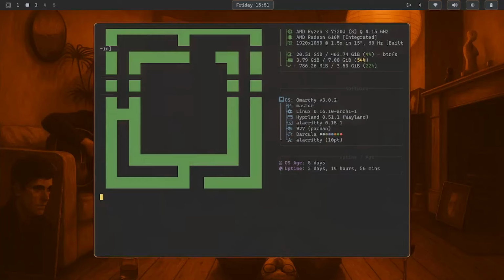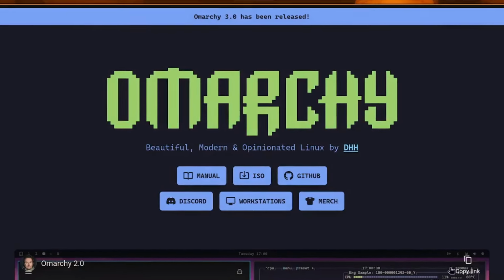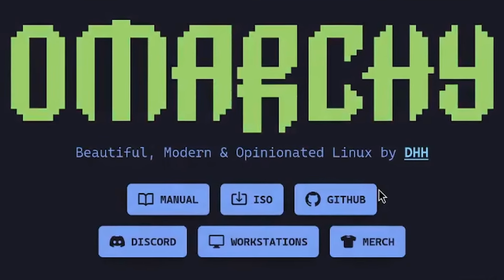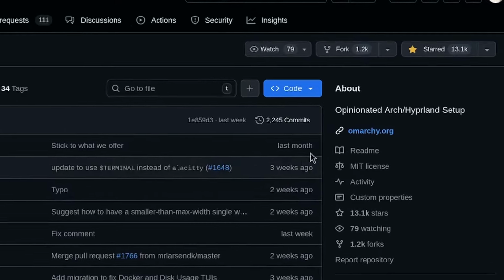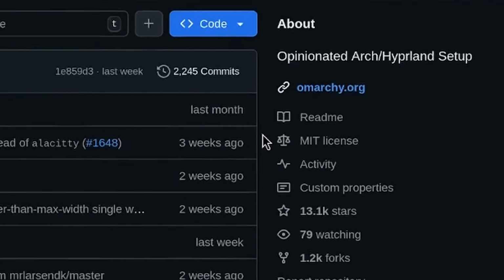So I've been using Omarchy for 2 days now, and I have very little complaints. Out of the box, everything just works and is made very clear you have full control over your system. What initially drew me to Omarchy is that it runs on Hyprland and Arch Linux. All of my Linux videos are based off of Arch Linux, so it felt right at home.